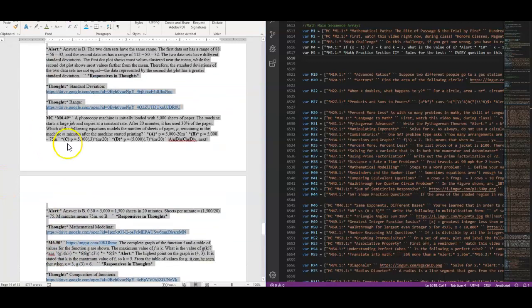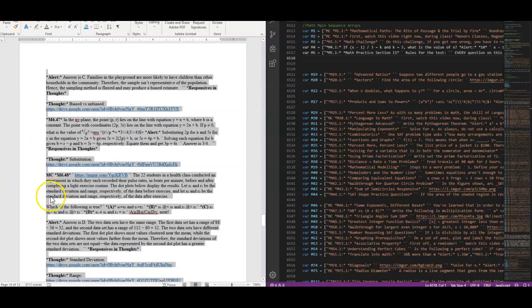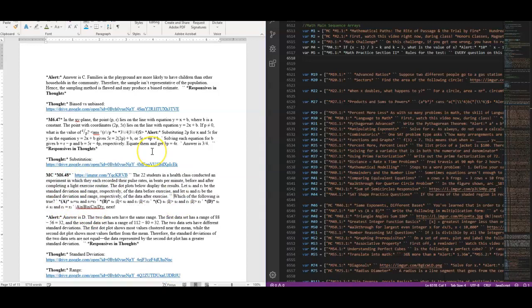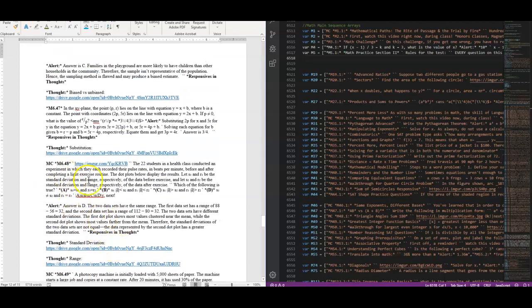This one definitely has a space, right? This one's way thicker. And also, the question is in two parts, which isn't allowed either, so this has to have an enter like that. The alert can be on the next line. That's totally fine. Thoughts can be on the next line, but the question can't be broken up like that.